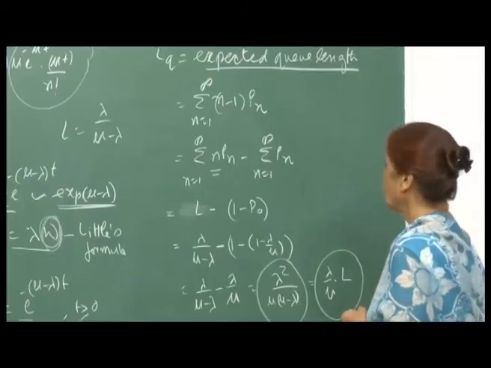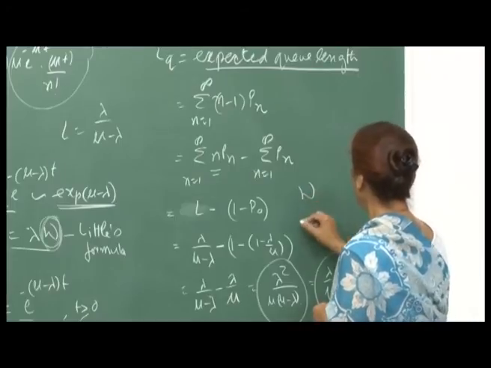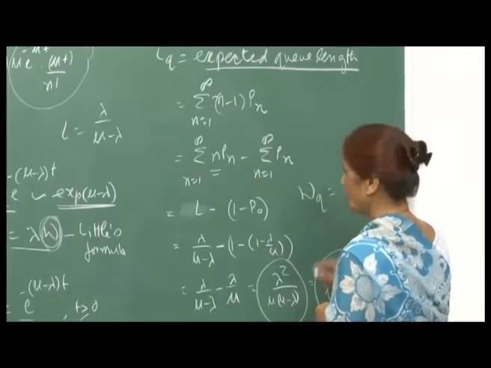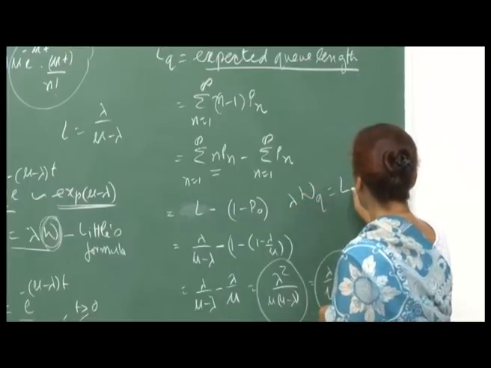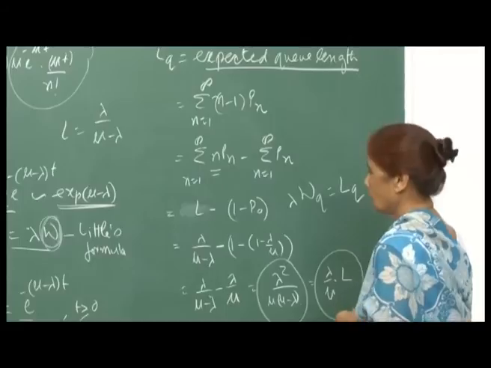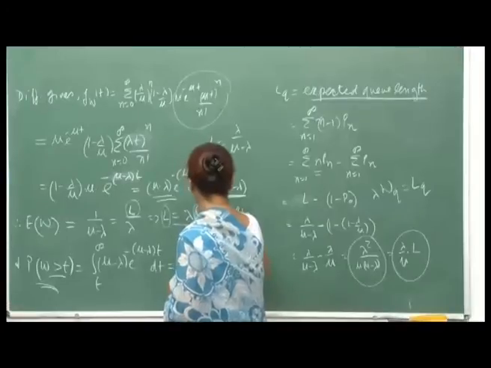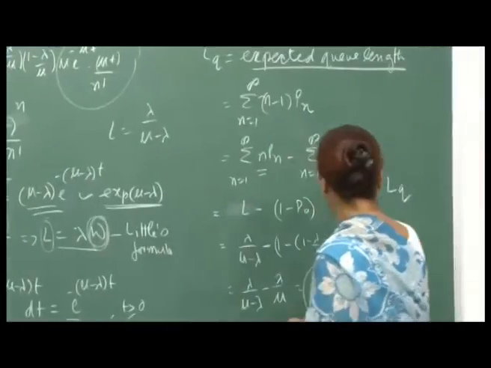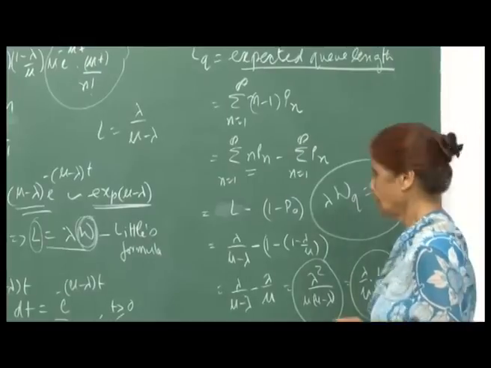So, interesting. And what you can see, or in fact, the Little's formula also says that lambda times W q should be L q, and we will show this also, because here lambda times W is L. So, lambda times W q should be L q. One can derive this result also.